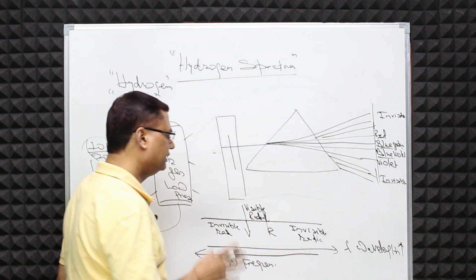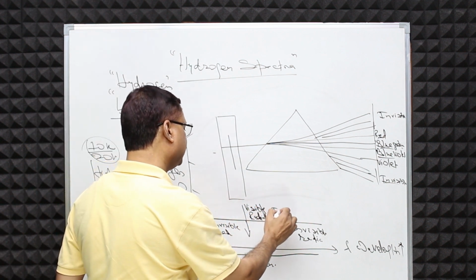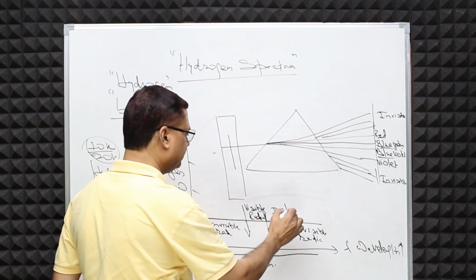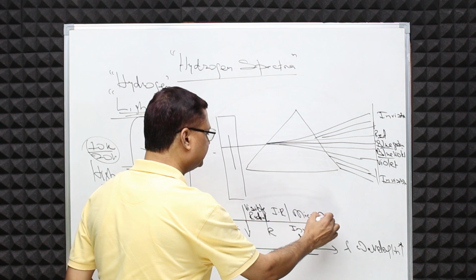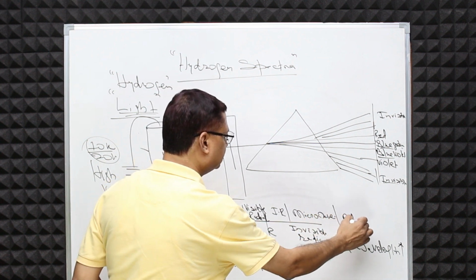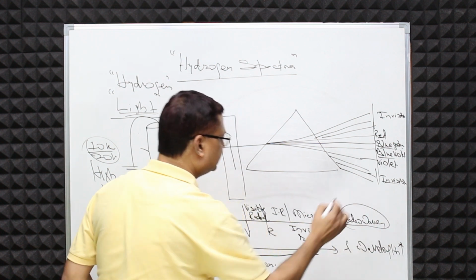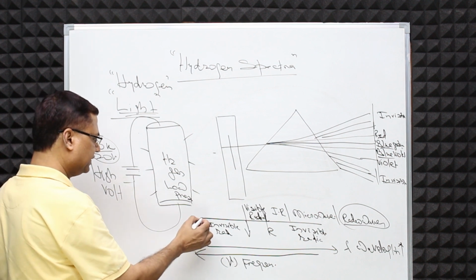Okay, so in the invisible zone we have here infrared radiation, then we have microwaves, then we have radio waves. So radio waves have highest wavelength.